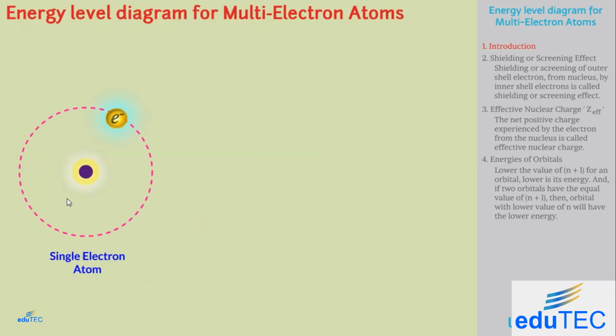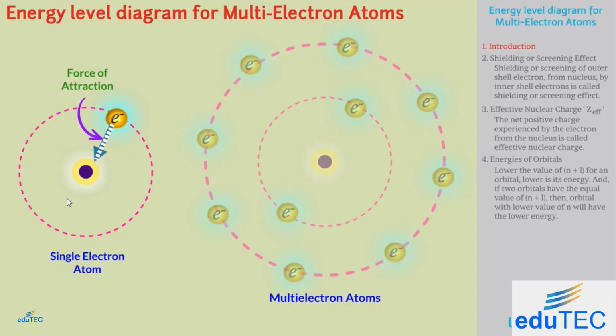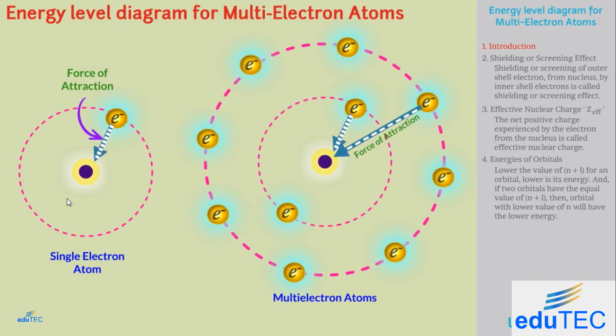In a single electron atom, there exists only a force of attraction between the nucleus and the electron. However, in multi-electron atoms, in addition to this attractive force, there exists a force of repulsion between electrons too. However, the atom is stable because the attractive force is stronger than the repulsive force.